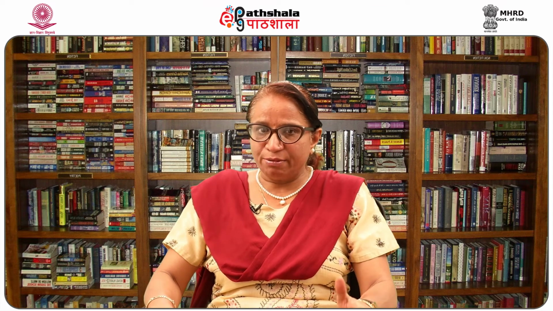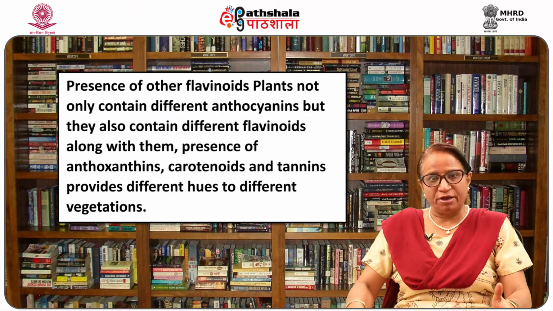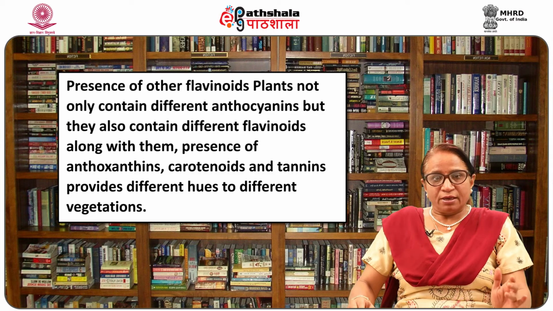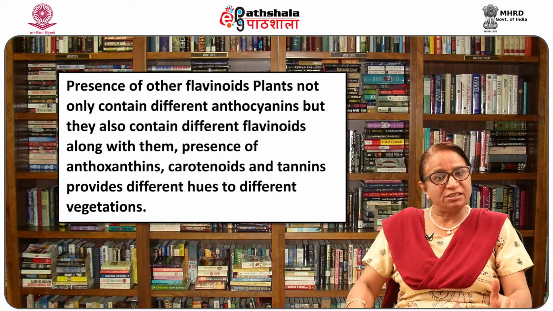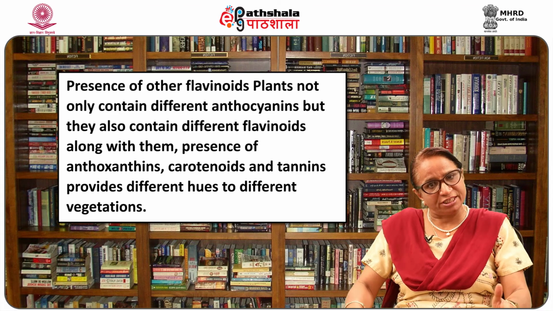Anthocyanins are generally present as more than one derivative. Different fruits and vegetables differ in this mixture composition, which results in varied hues in them. Other flavonoids are present not only as different anthocyanins but also as different flavonoids along with them. The presence of anthocyanins, carotenoids and tannins provides different hues to different vegetation.